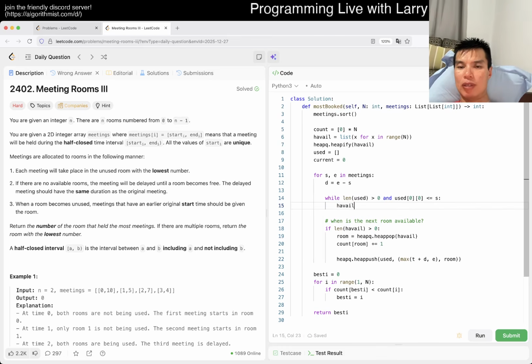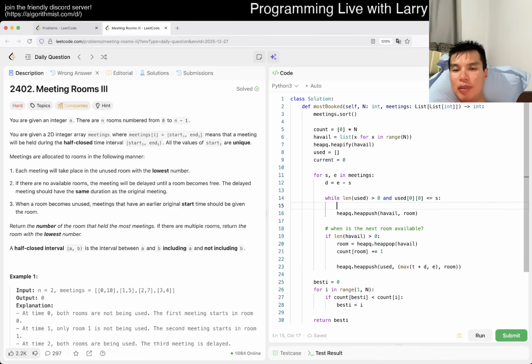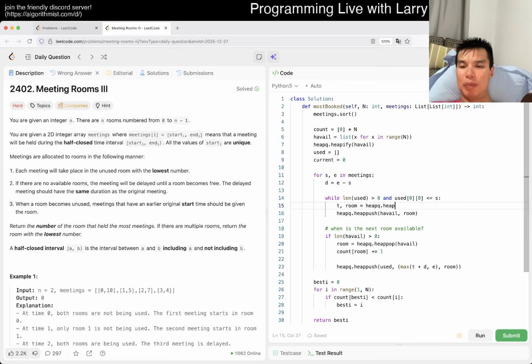So then h available heappush. I hate this syntax, it's not quite natural. And then this is just room, where we have t, room is equal to heapq.heappop used. Something like this. Let's give it a spin.